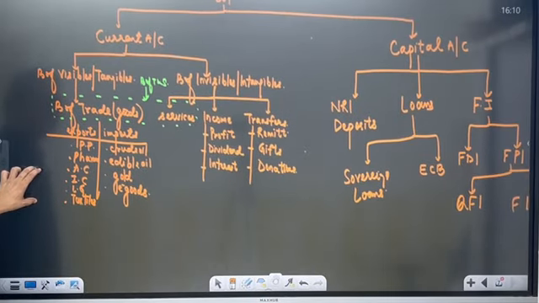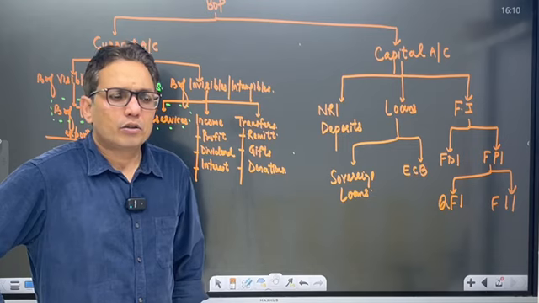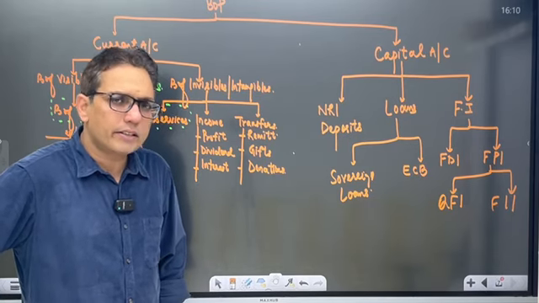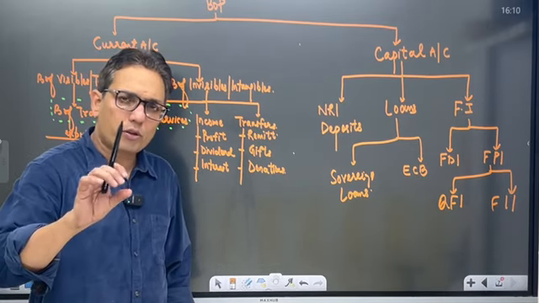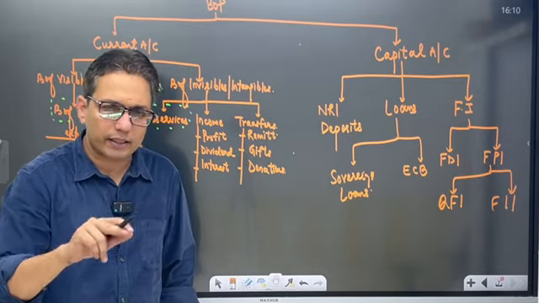Now, you guys must be having Truecaller, right? So whenever there is income received in your account, it would show a positive. And whenever there is an expenditure from your account, it would show minus, right?